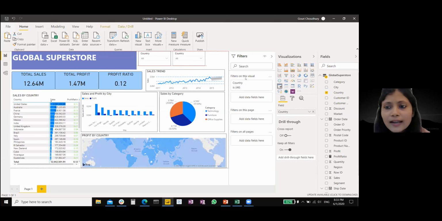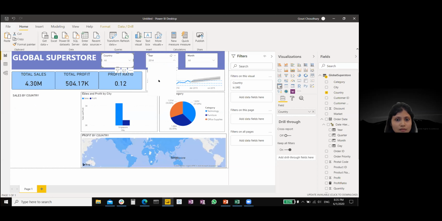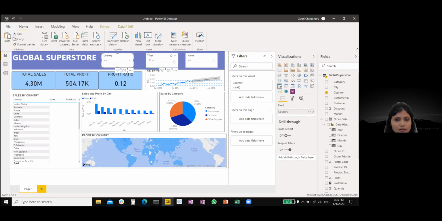I can also add, for example, that I want to see only the Singapore sales for 2014. I can select any year, I can select a month, and then look at how each visualization is changing. So I'll deselect everything, and I'm going to show you how each visualization interacts with the others also. Just a moment, this is a bit slow.